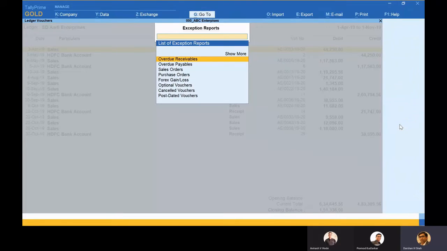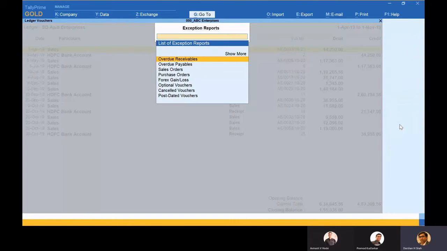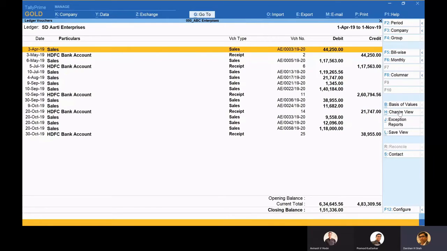Okay, for this report, like for all the reports, there would be an exception report. So let's say for this party, if I want to see sales orders pending, I can see the sales order pending. Any other exception reports can be figured out over here with detail. So this is one of the ways how exactly you can do the analysis of the party.